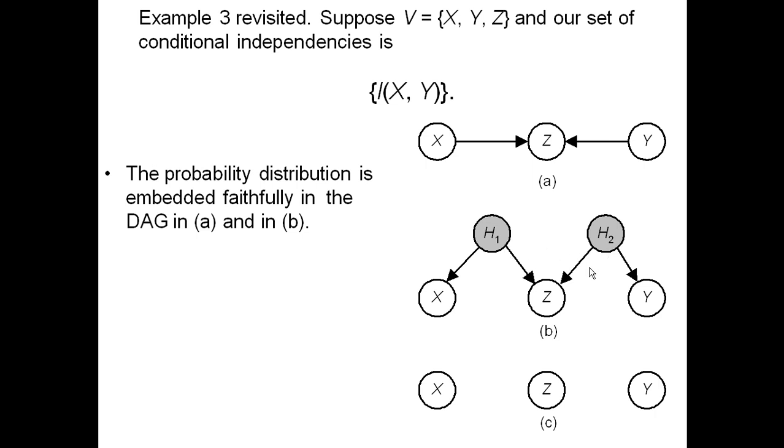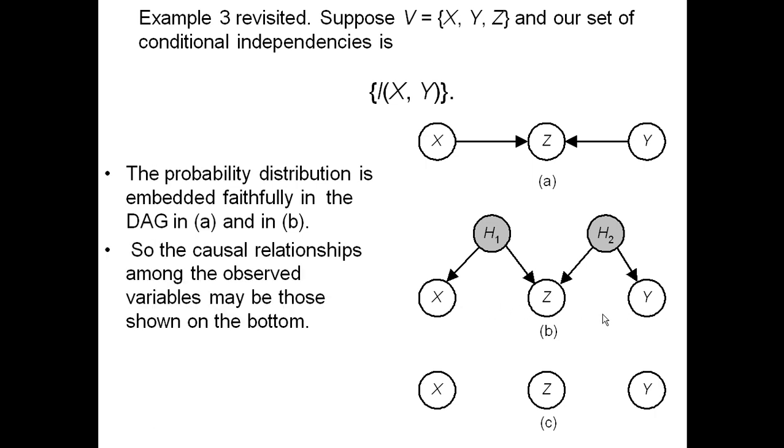X and Y are independent. This is a little bit trickier, because h1 and h2 are independent, so their children are also independent globally. It's not hard to show that. It's actually a property of something called d-separation, which I have not gotten into, but see it intuitively: if these two are independent, which they are, then these two must also be independent. So amongst my observed distribution, X, Y, and Z, all I will observe is this independency.